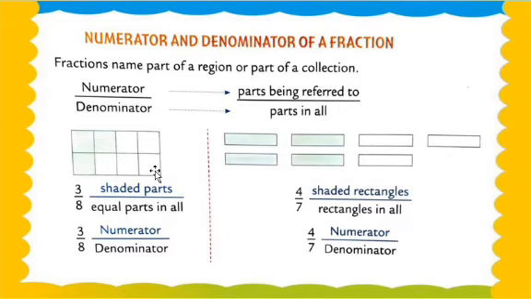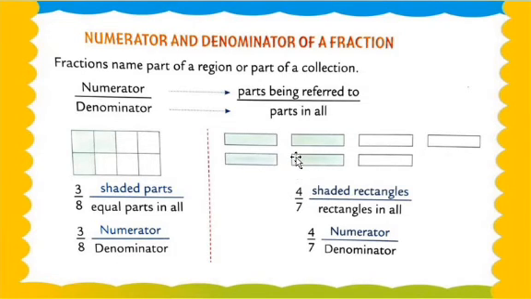And how many parts are shaded? Shaded parts, 3 parts. See here, only 3 parts are mentioned. Shaded parts out of all parts, so 3 is what? Numerator. And 8 is what? Denominator. Understood, my dear students? The part referred to, meaning the shaded part, is called the numerator, and the whole, the full parts of any figure or question, the part in all, is called the denominator. So 3 upon 8: shaded parts out of equal parts in all. 3 is numerator and 8 is denominator.